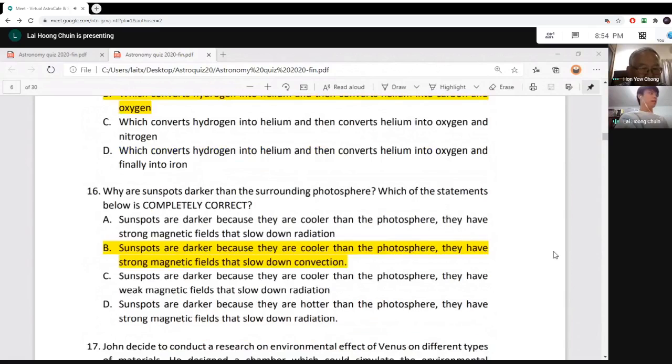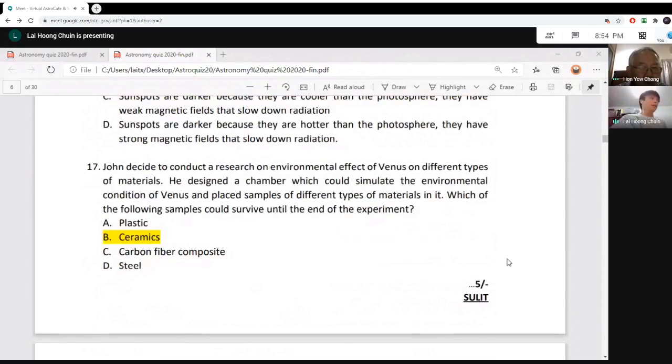Next, question 17. Question 17 is about the solar system. This question 17 is set by me. The question says, John decided to conduct a research on environmental effect on Venus on different types of materials. He designed a chamber which could simulate the environment condition of Venus and place samples of different types of material in it. So which of the following samples could survive until the end of the experiment?